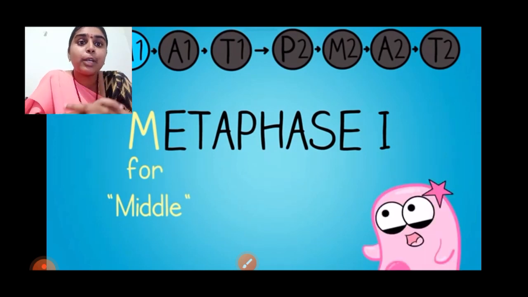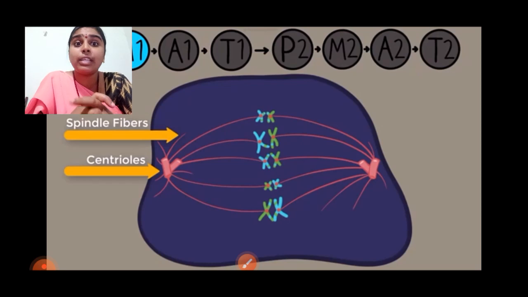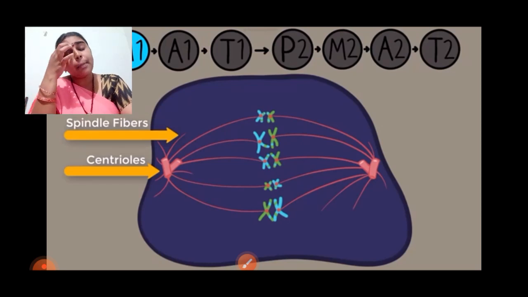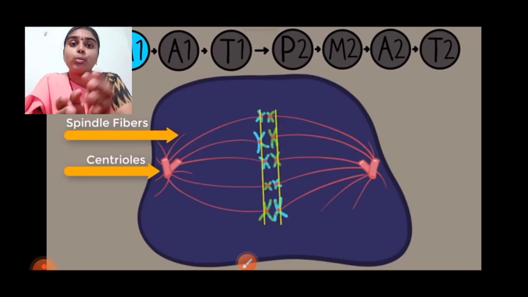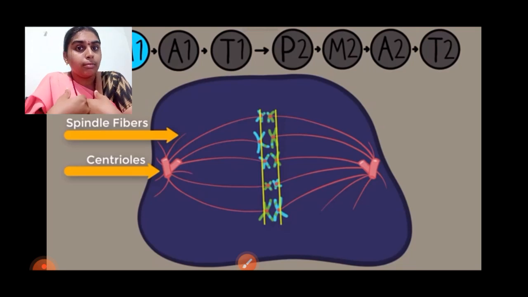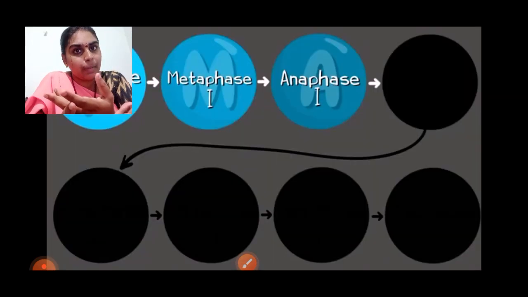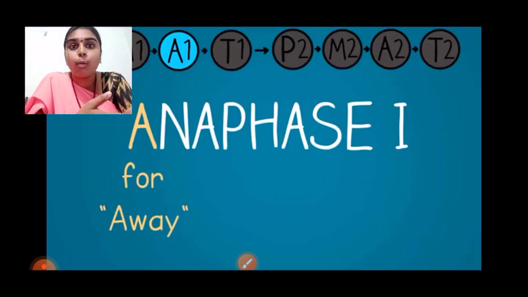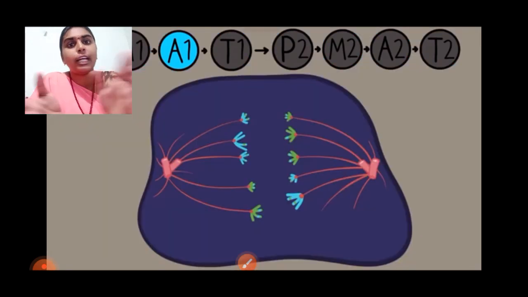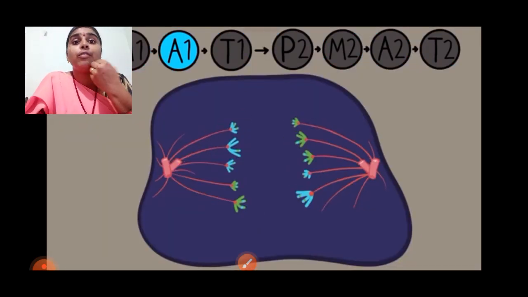Coming into metaphase 1, they will be in the middle of the cell. Coming back to the topic, exchange of chromosomes will occur when I am formed, and different genes will get exchanged. When my brother is born, different genes will be exchanged. So that is why the characters will be different between me and my brother.